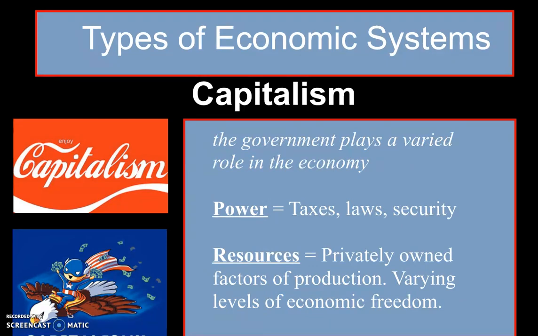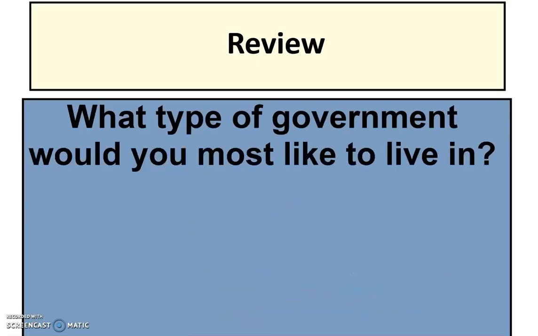All three of those can be paired with really any type of government, but some happen to work much better in certain sections or in certain types of governments than others. So make sure you review these 5 different types of governments and 3 different types of economic systems. And it might help to kind of think to yourself, what type of government would you most like to live in? Why? What are some of the advantages or disadvantages of living in that type of government? And it might not necessarily be an indirect democracy or representative democracy like we have in the United States here. But think to yourself, why would you benefit? And how might that be different if you were a citizen in that other type of government?